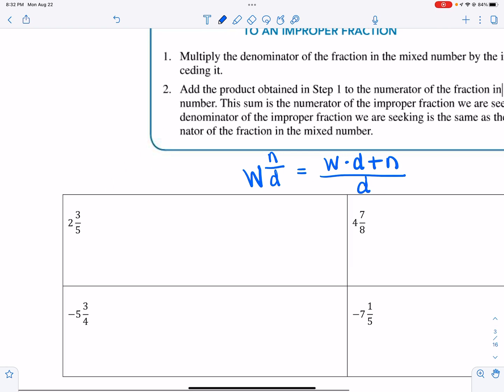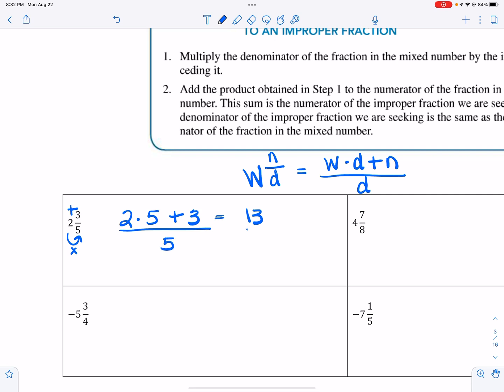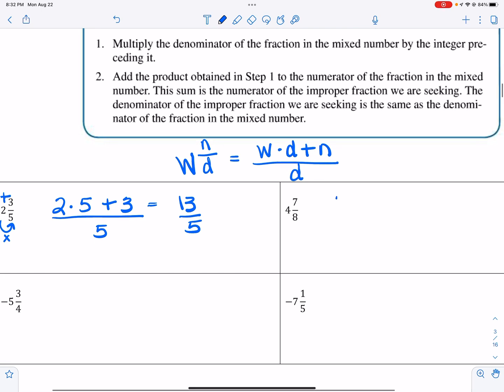The denominator, the number in the bottom of the fraction, is always the number in the bottom of the fraction. So the positive numbers work exactly like this. I like to multiply and then add. So 2 times 5 is 10 plus 3 gives me 13, and that's all over 5. So 13/5 is the same as 2 3/5. Okay, we do the next one. 4 times 8 is 32, plus 7 is 39, and that's all over 8.